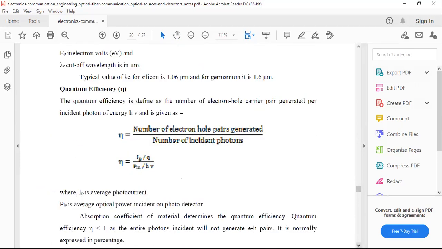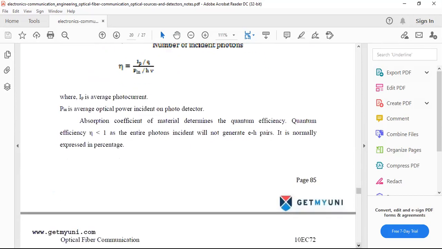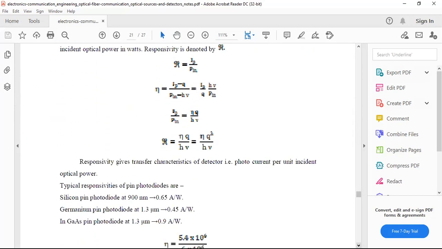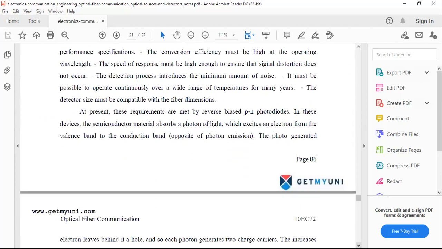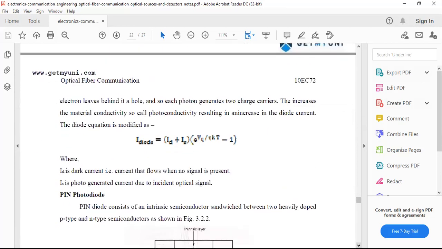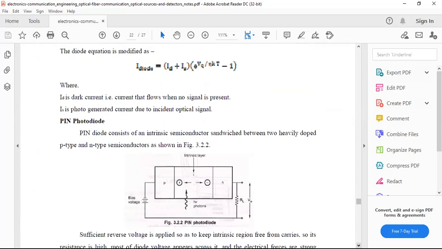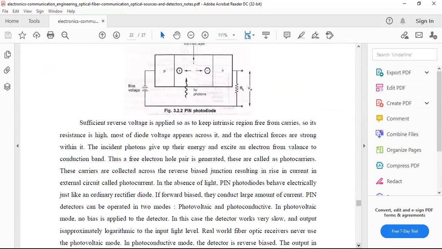Basically, in an optical communication system, there are two different devices playing an important role: optical sources and optical detectors.